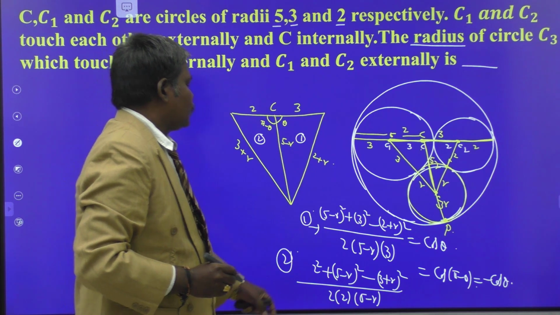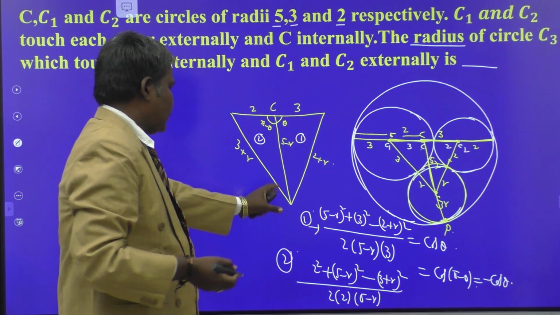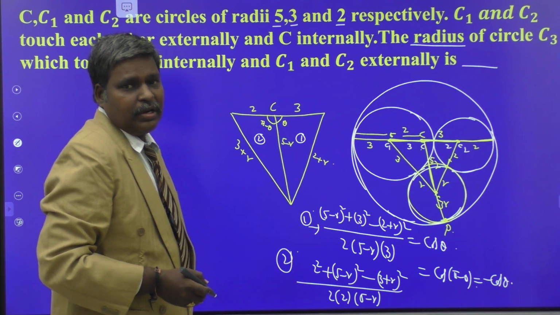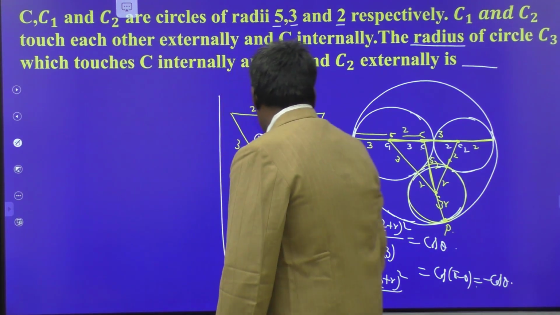This is the story. So you have to equate the cos theta values. We get a condition on r, and from that you have to evaluate the value of r.